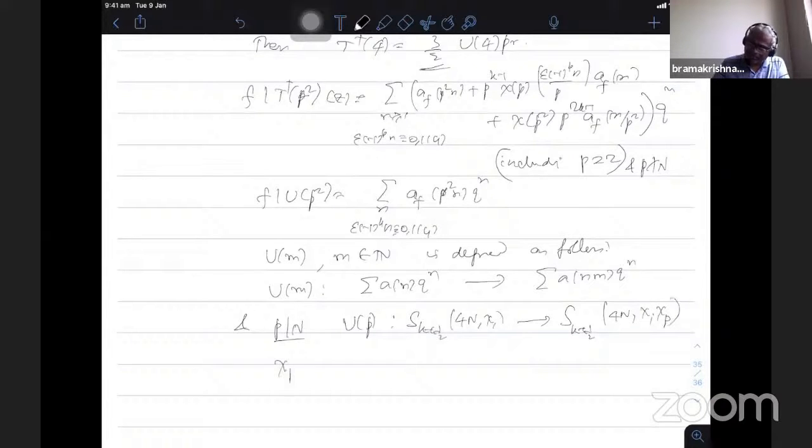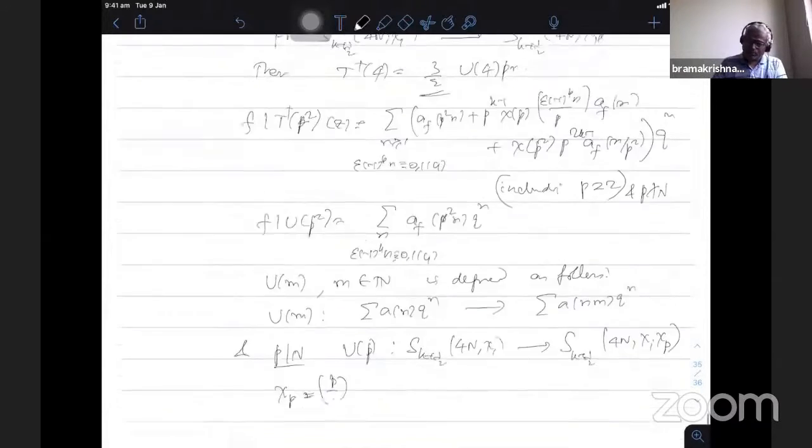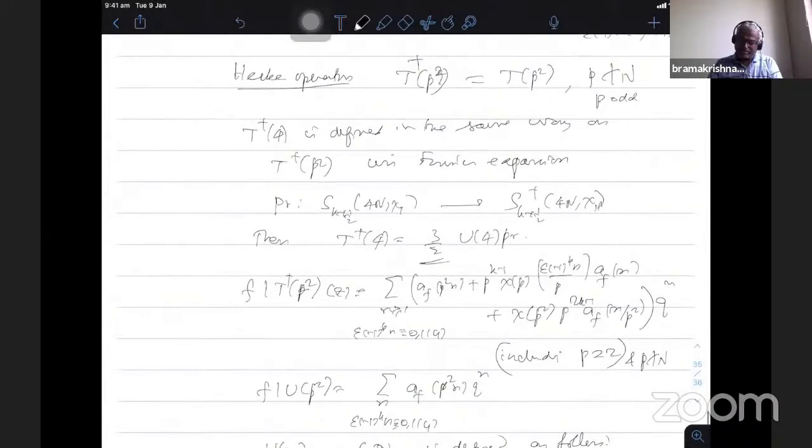Here chi p is the character p by dot. Note that this is an even character. Therefore chi 1 is even, chi p is even. So though the level is the same, the character is changing. Therefore, it doesn't preserve the space. Now next, once you define this plus space in general,